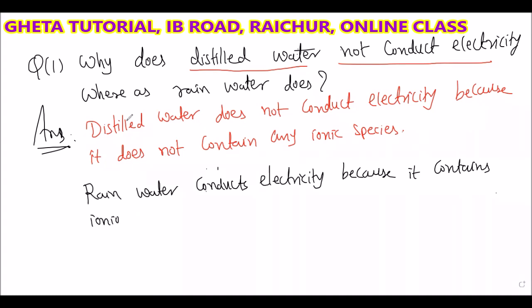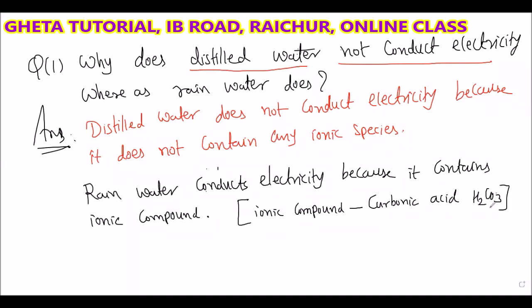You can also say ionic species, no difference in that. Rainwater conducts electricity because it contains ionic compound. One example I'll give you for this ionic compound: carbonic acid, H2CO3.